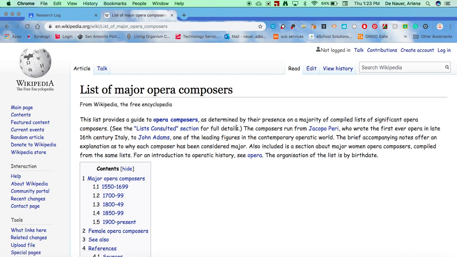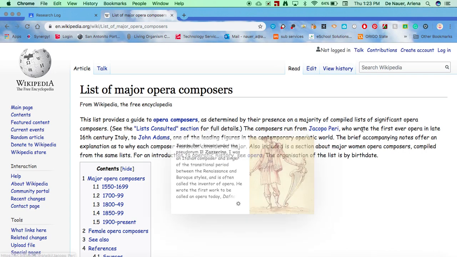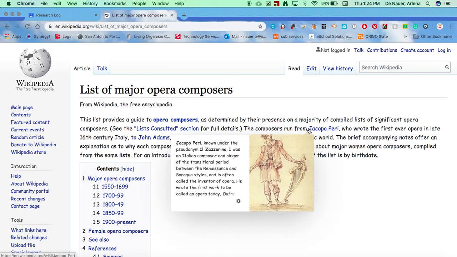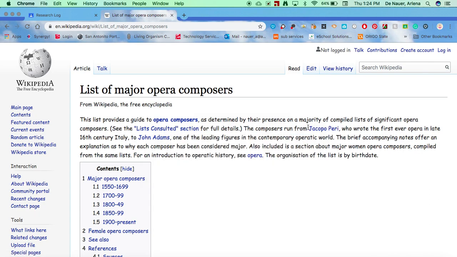When I read this, this list provides a guide, and then it says here the composers run from Jacobi Peri, who wrote the first ever opera in late 16th century Italy. So this, Jacobi Peri, may be the person that was the first person to write the opera. I want to highlight that, and I'm going to do Command C and copy it just so I remember his name.